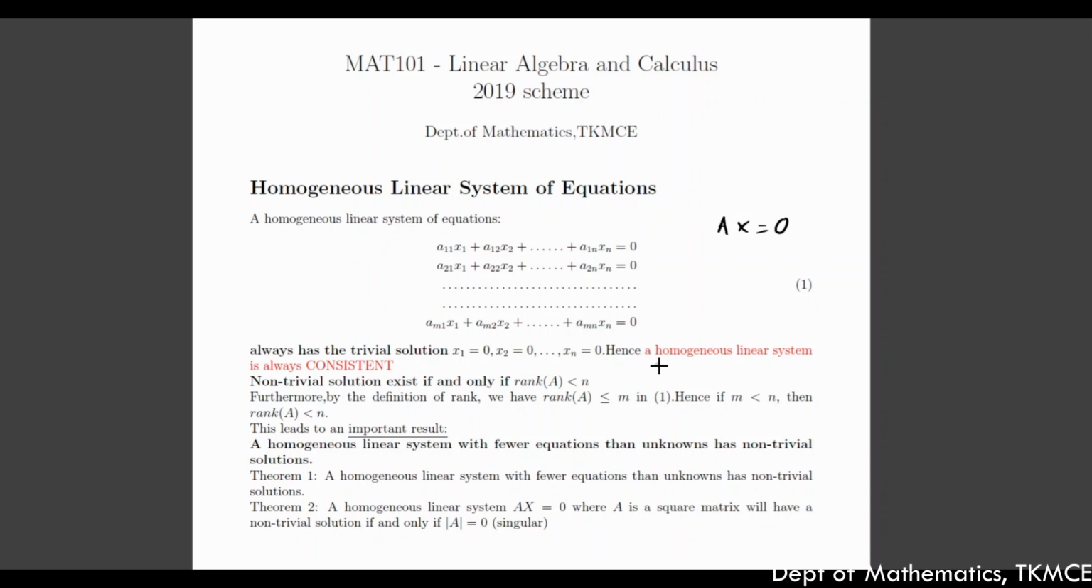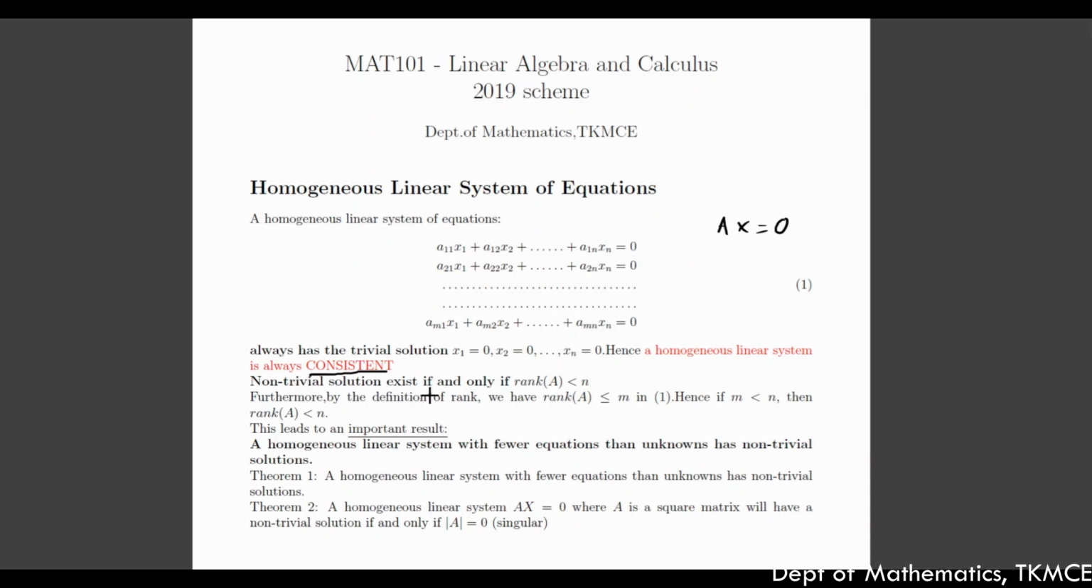And hence, you can say that a homogeneous linear system is always consistent. It always has a solution. It always has at least one solution, which is a trivial solution. And that is why we say that a homogeneous system is always consistent. Now, that is a trivial solution. That's a 0 solution. Now, about the non-trivial solution.